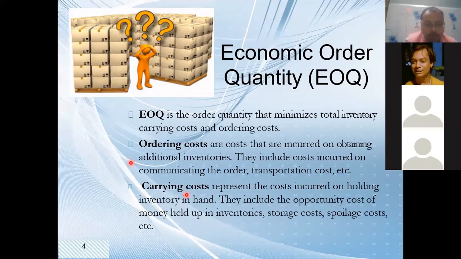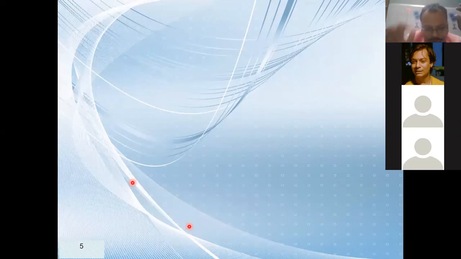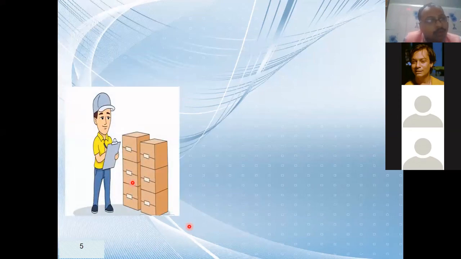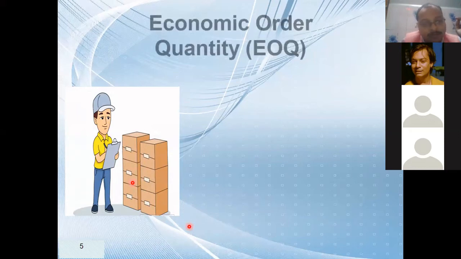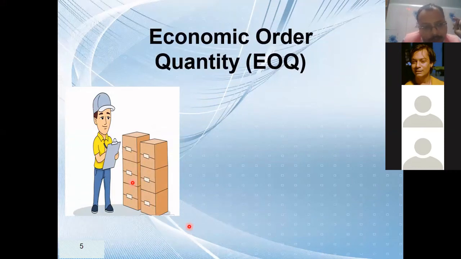Yes, sir. Okay, beta. The next one is, now we see how this EOQ is calculated. See this man who is doing the EOQ calculation. Now, how is he doing it? He is using the formula for economic order quantity.